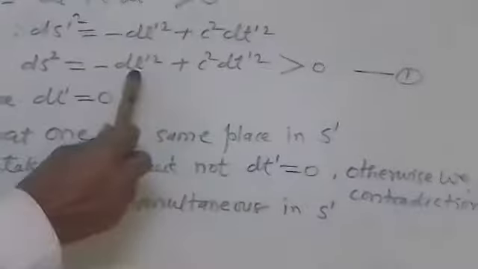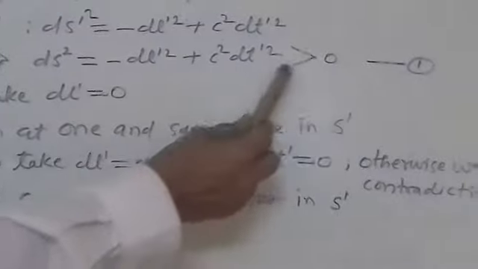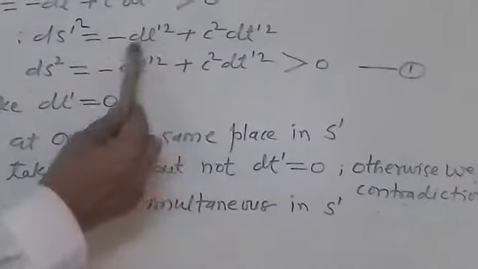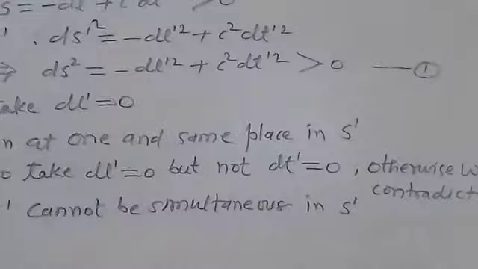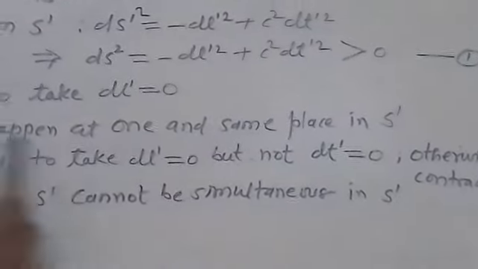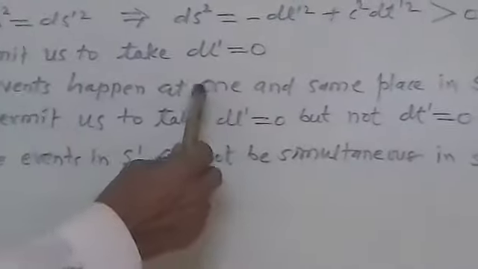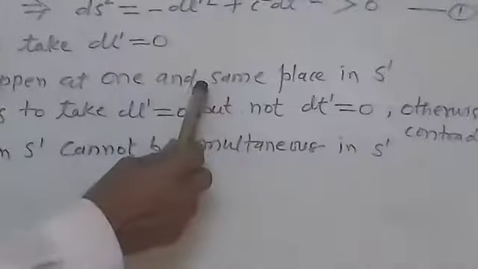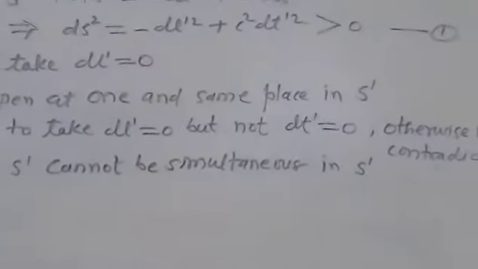So this equation permits us to take dl' equal to 0, since this expression is greater than 0. Whenever dl' is 0, these two events in S' take place at the same point.